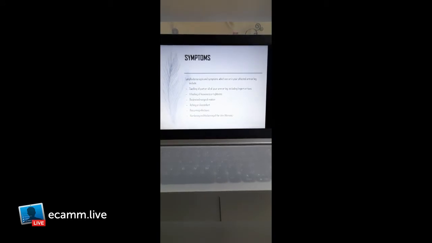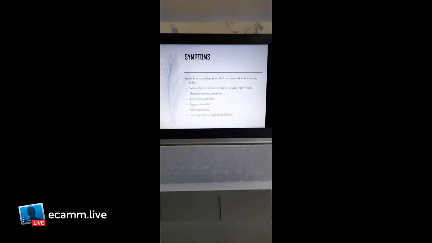The next, the symptoms. What are the symptoms of lymphedema that I told you in an earlier slide, but we have to go through it. So the swelling of part or all of your arms or legs, including fingers or toes, a feeling of heaviness or tightness, restricted range of motion, that is less flexibility of the joint, aching or discomfort may be there, recurring infection might be present, and hardening and thickening of the skin, which we call fibrosis, may be present. So these are the symptoms of lymphedema.